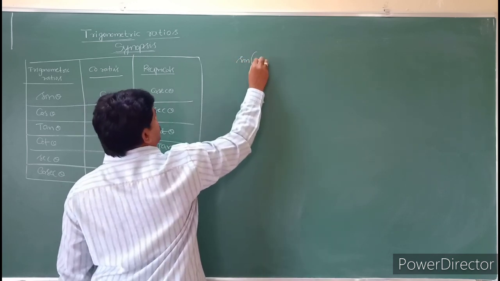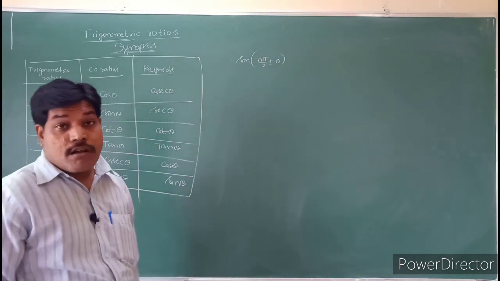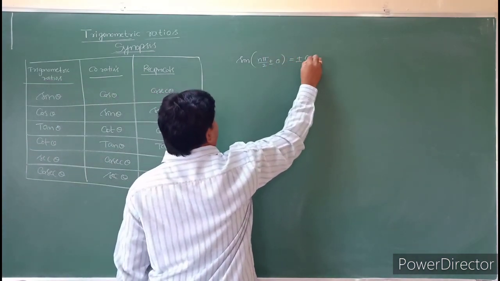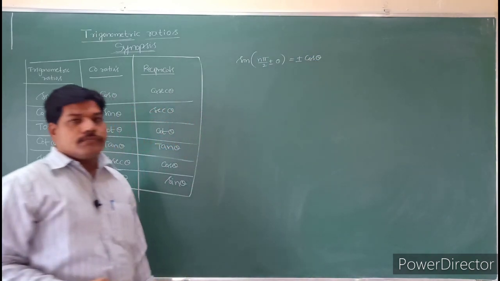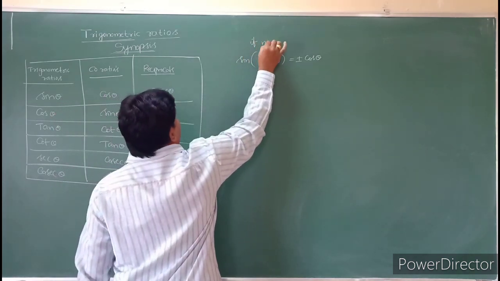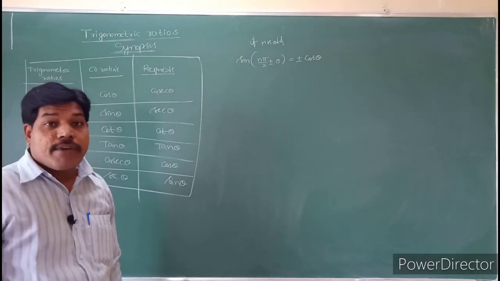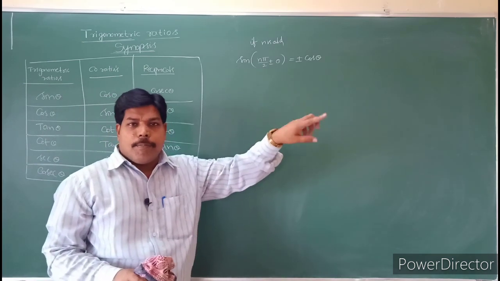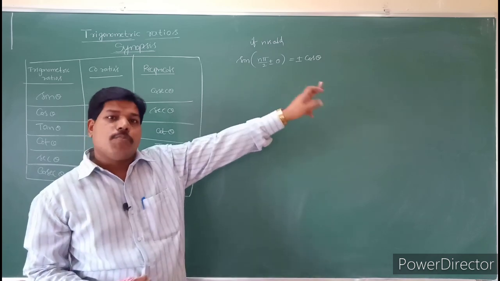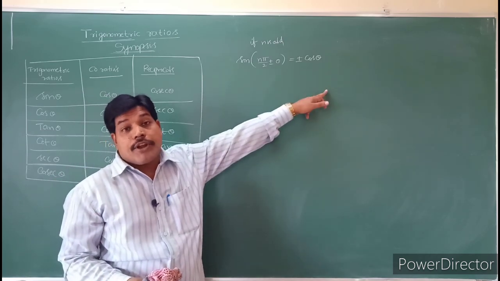Sine of n pi by 2 plus or minus theta. So it will give you plus or minus cos theta. If n is odd, then sine of n pi by 2, where n is an odd multiple, that means 90 plus theta or 90 minus theta, 3 pi by 2 plus theta or 3 pi by 2 minus theta. Do you understand that? So the outcome is plus or minus cos theta. It will take the co-ratio.